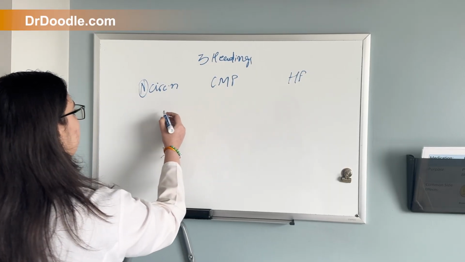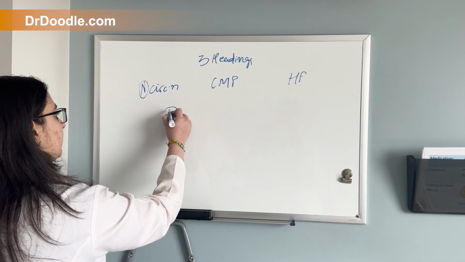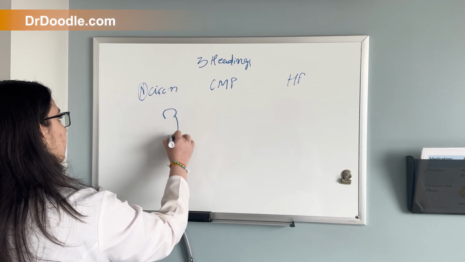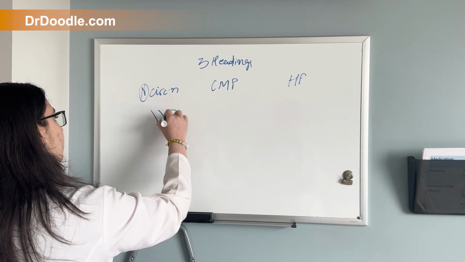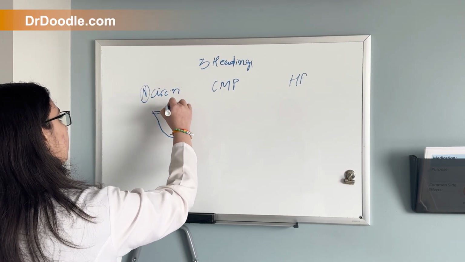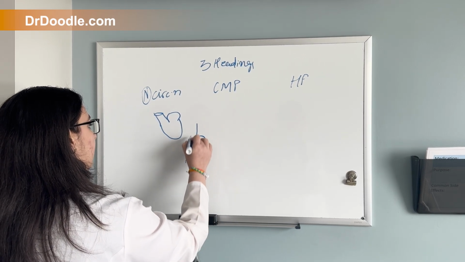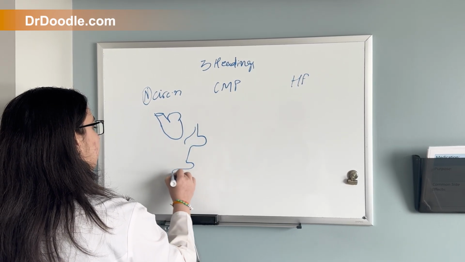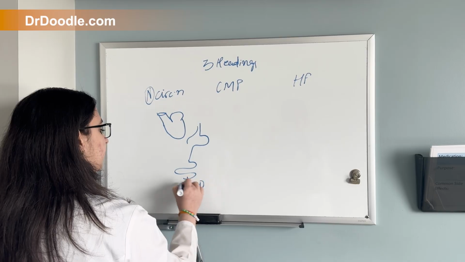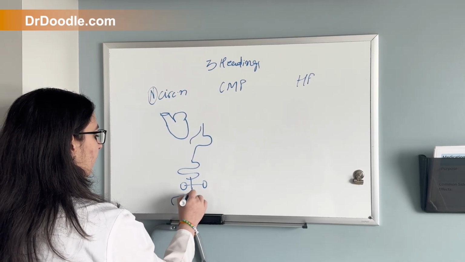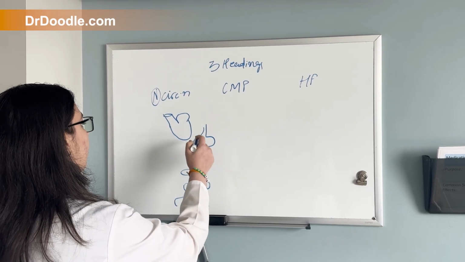So normal circulation, this is the left atrium, left ventricle, aorta, which goes out and delivers blood to our body, such as stomach, intestine, kidneys, and lower legs. And then